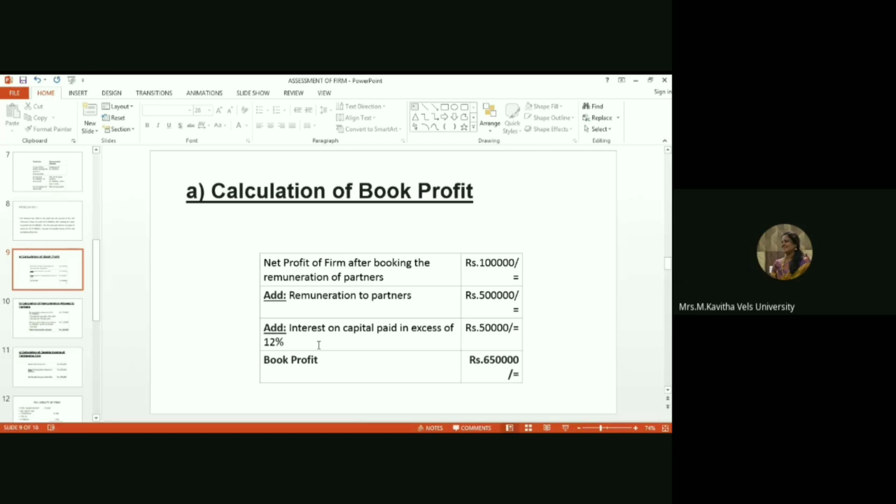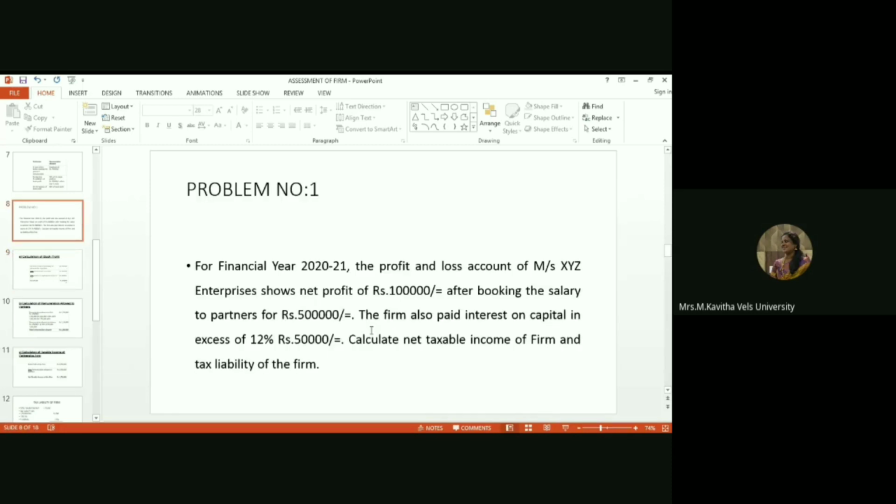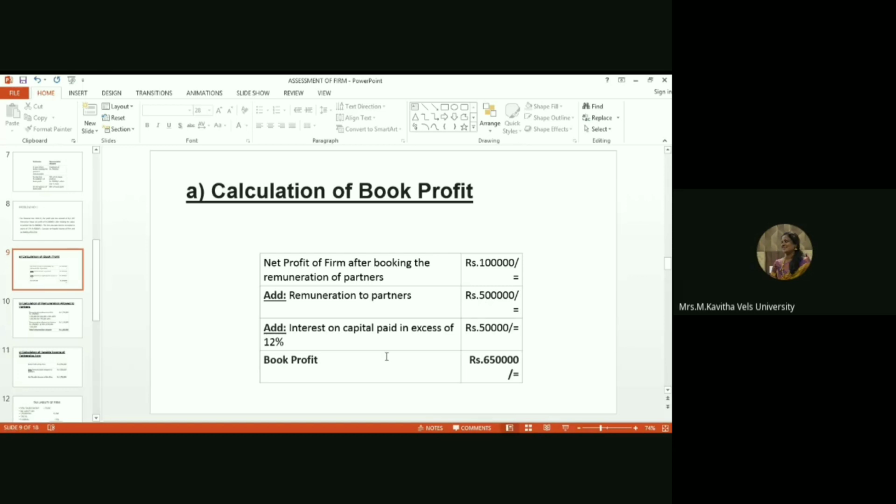Suppose they mention the interest on capital as 8 percent or 10 percent, there is no need to add this. Below 12 percent means no need to add here. More than 12 percent means you have to add here. Interest on capital paid in excess of 12 percent is 50,000. So add this amount. Now the total book profit is 6,50,000.